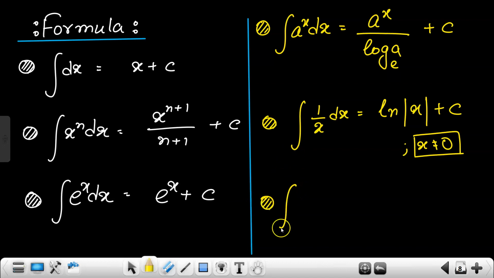Yeah. So integration of sin x dx is equal to minus of cos x plus c. Done with this? Okay. Now the next formula is integration of cos x dx. You know the formula? Then you can tell with me.